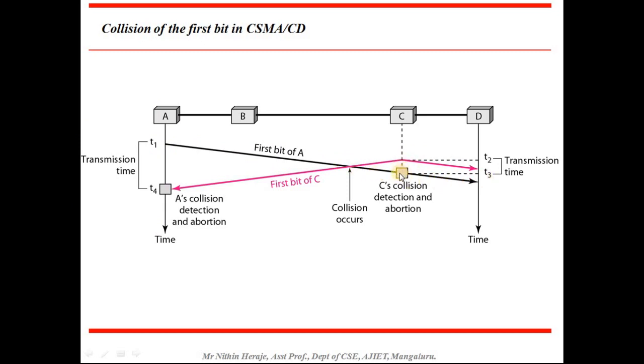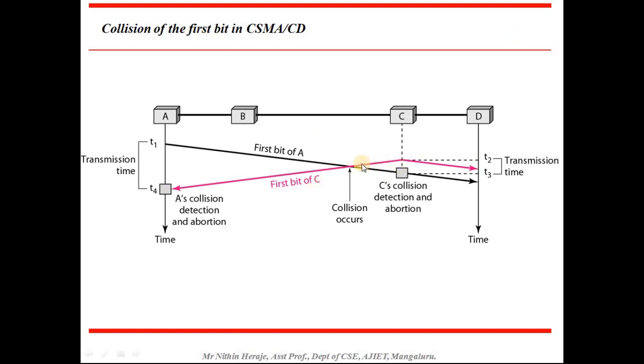At this particular point, C will come to know that A has started transmitting the frame. At this particular point, D will come to know that A has started to transmit the data. And in C, if you look at the intersection of the pink line, C starts transmitting its data.